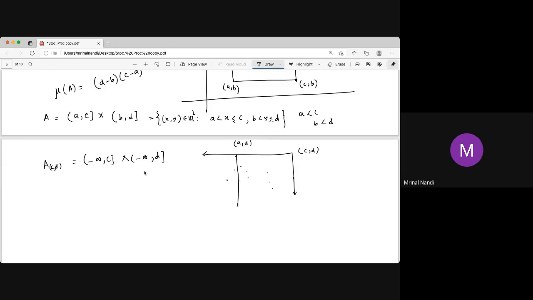ACD means that infinite rectangle. So you have the ACD rectangle and then minus AAD. That means you just take off this part, so you are left with only this part.